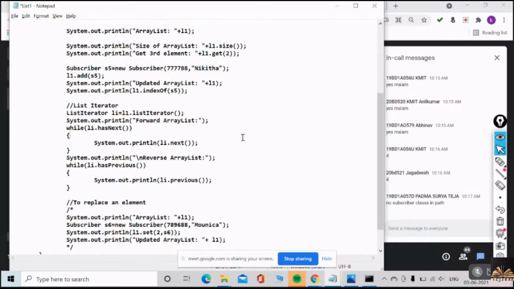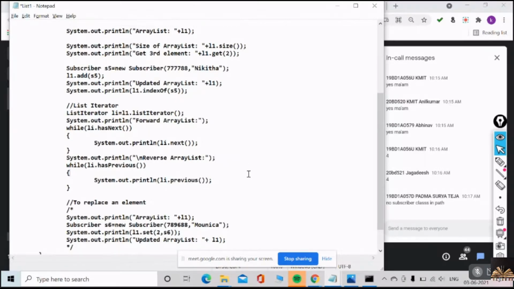The difference is, with iterator we can only traverse in the forward direction, but through list iterator you can even come back. You can traverse in the backward direction also. That is the reason, along with the hasNext method you have two more methods, hasPrevious and previous.